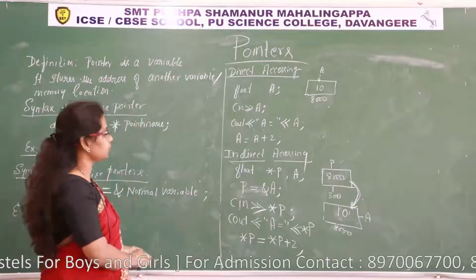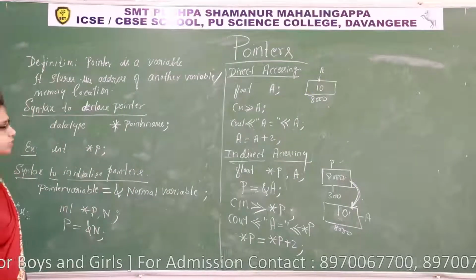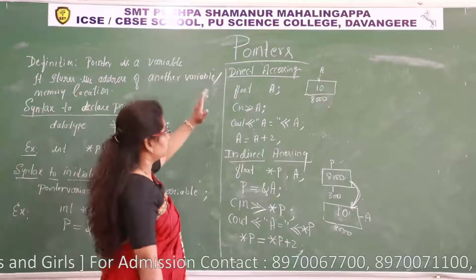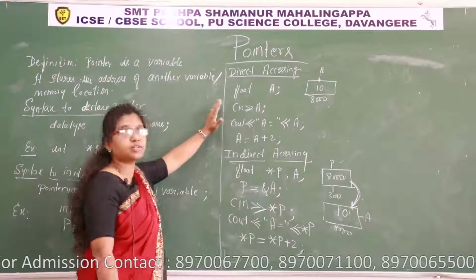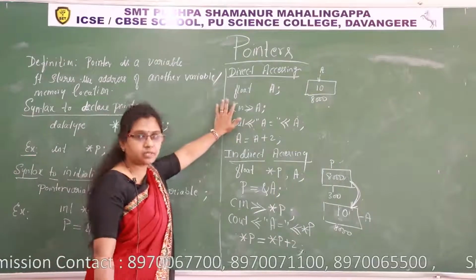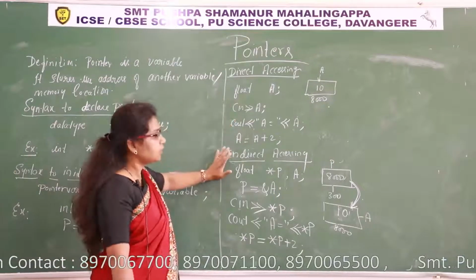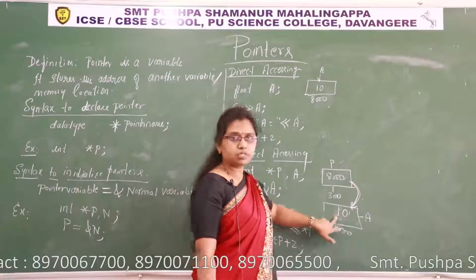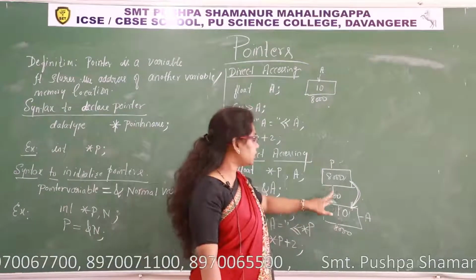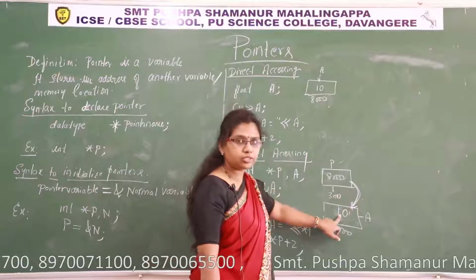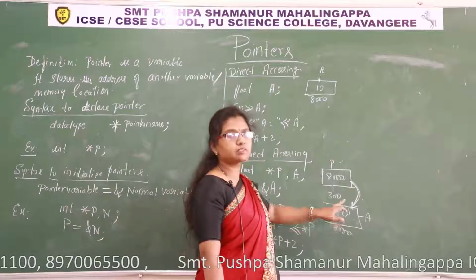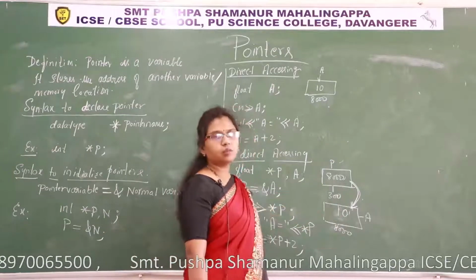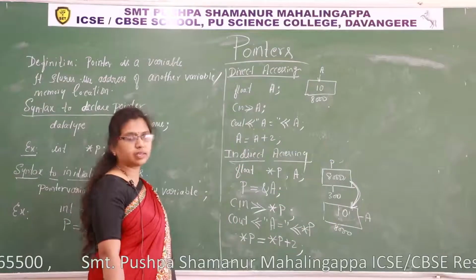Understood? So this is about direct accessing and indirect accessing. So what is meant by direct accessing? Accessing a value of a variable in one step by using the variable name itself. Indirect accessing, accessing a value of a variable in two steps through the pointer which is pointing to the memory location where I want to access the data. Whose data I want to access, its memory is pointed by the pointer. This is called indirect accessing.